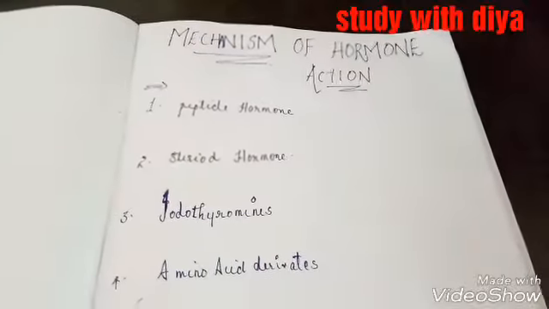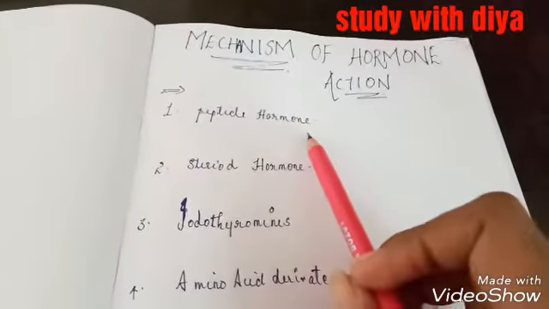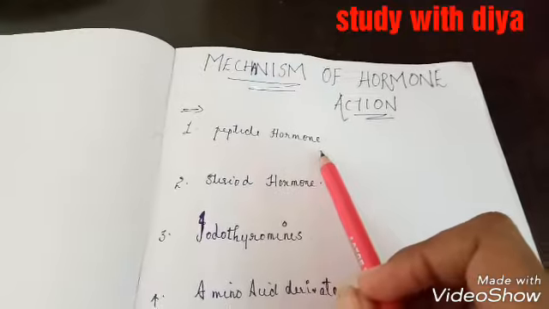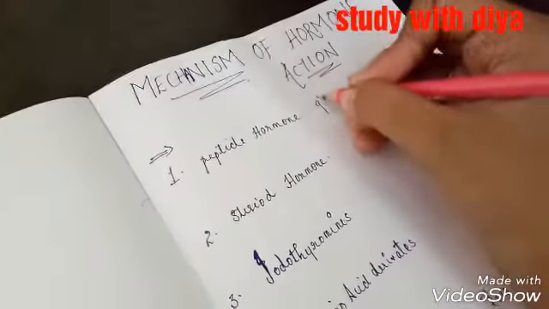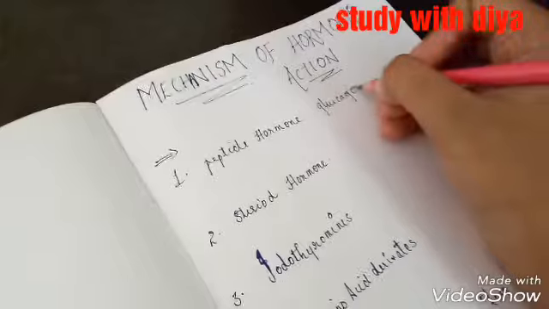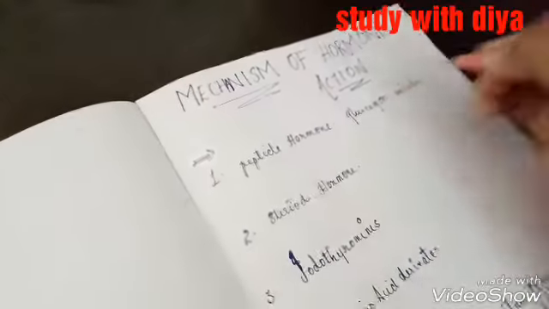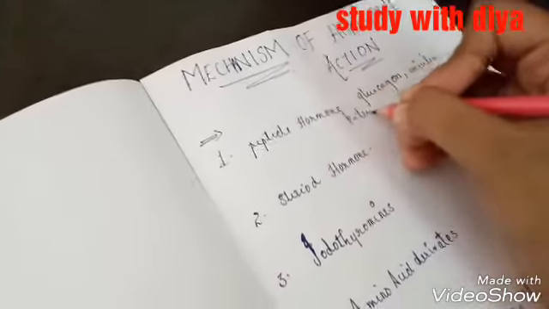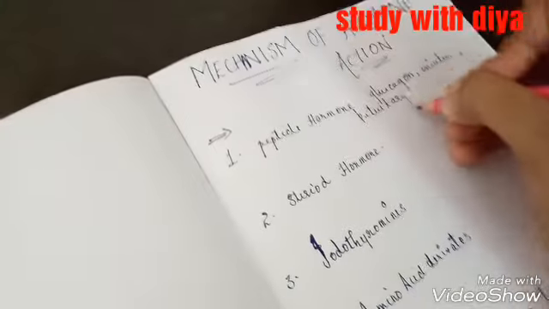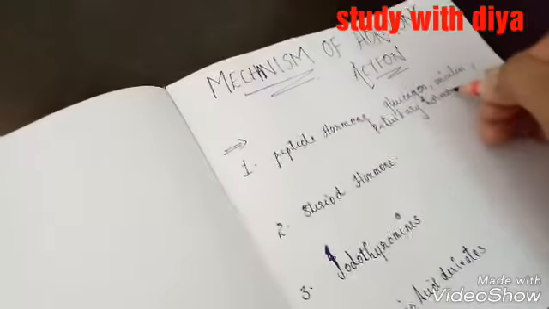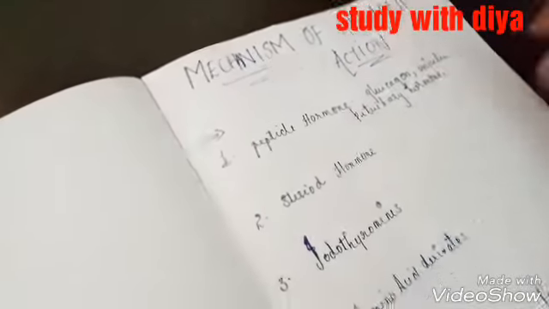Now we can look at some examples for peptide hormone.